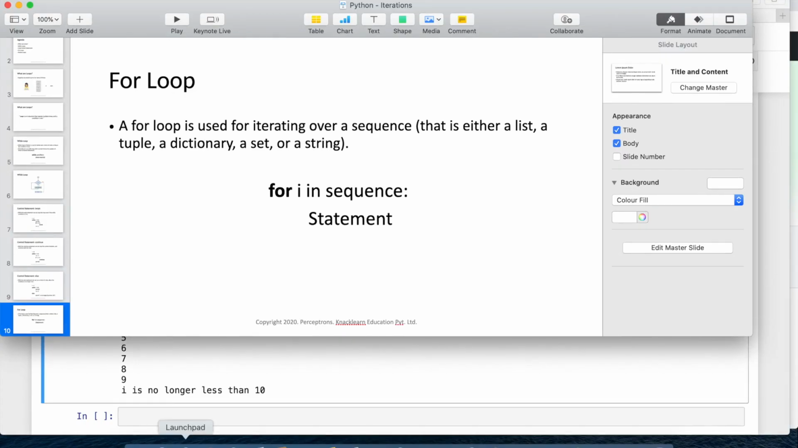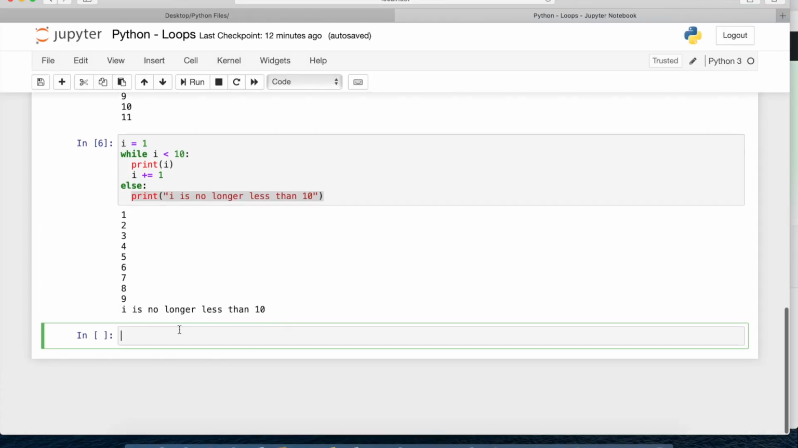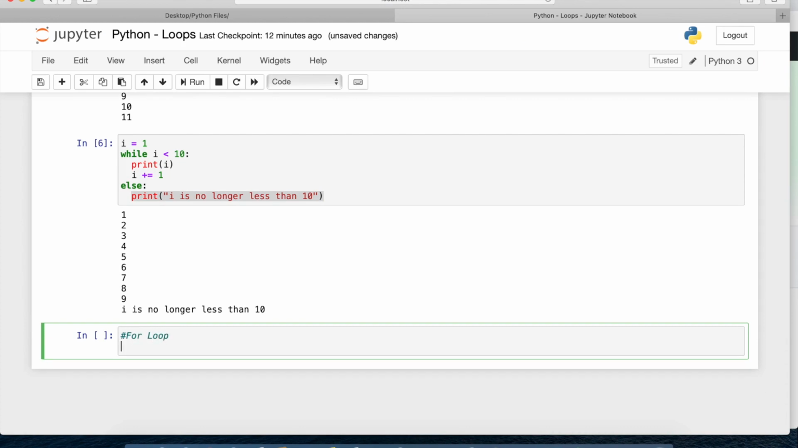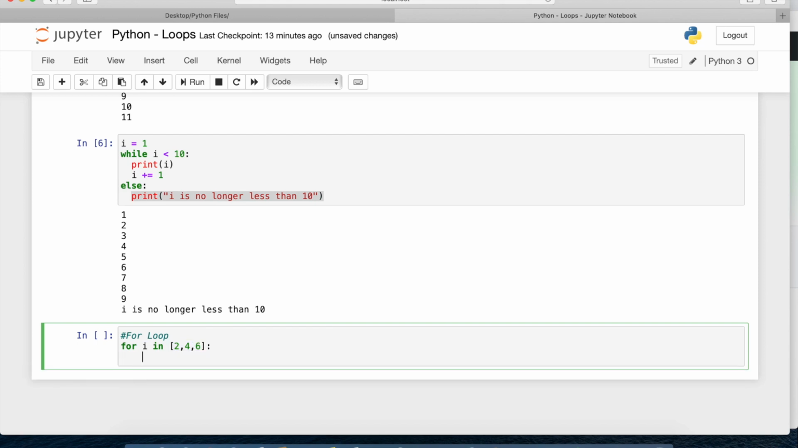So I'll go to the Python notebook and here we'll write it as for loop. I'll write my first basic for loop, saying for I in 2, 4, 6. Now this is a sequence of values. This is how we write a for loop. We start it with the for keyword. Then I is nothing but the iterative variable here. Then this is my sequence. So: for I in sequence, then colon, then we can write print I.